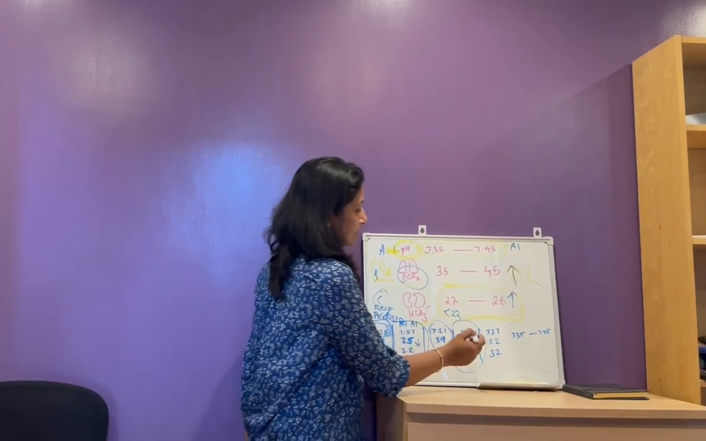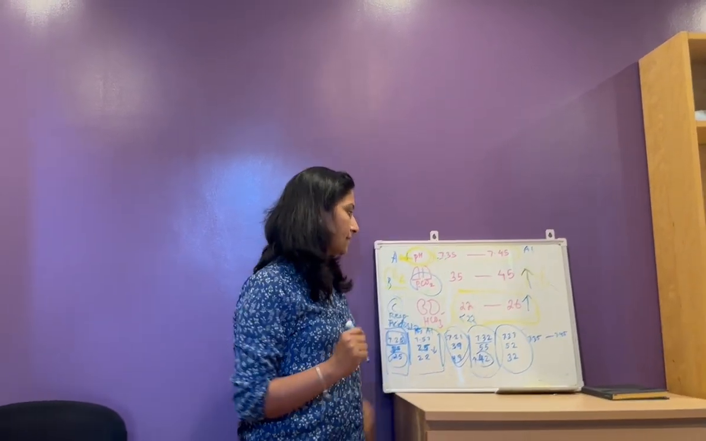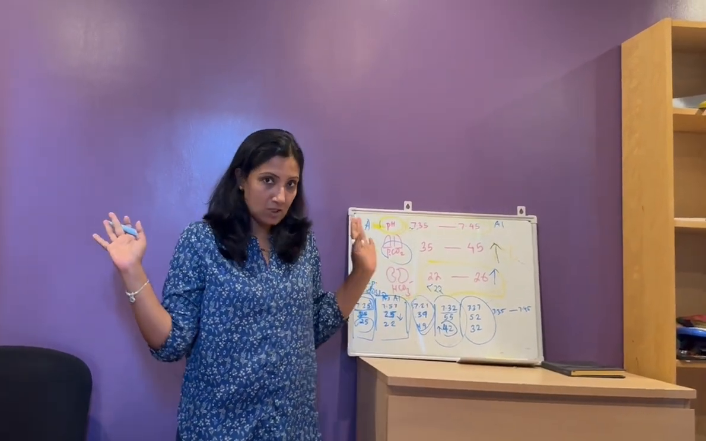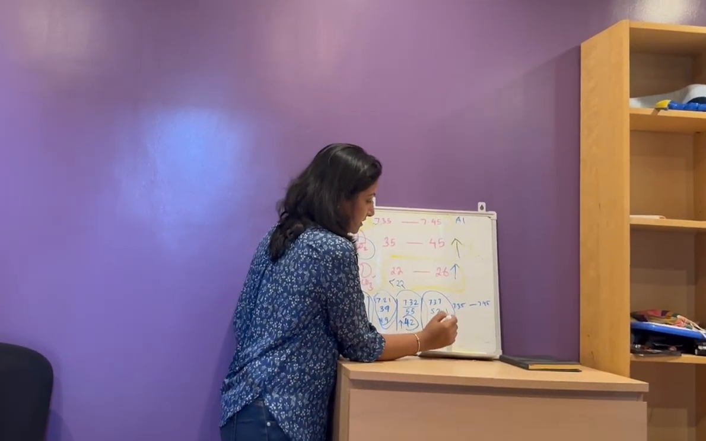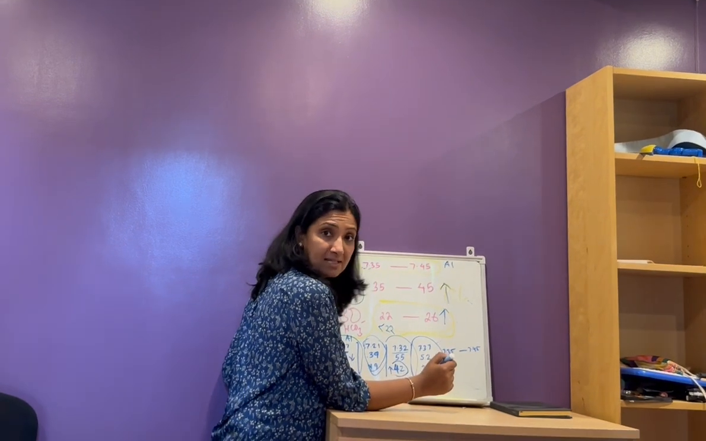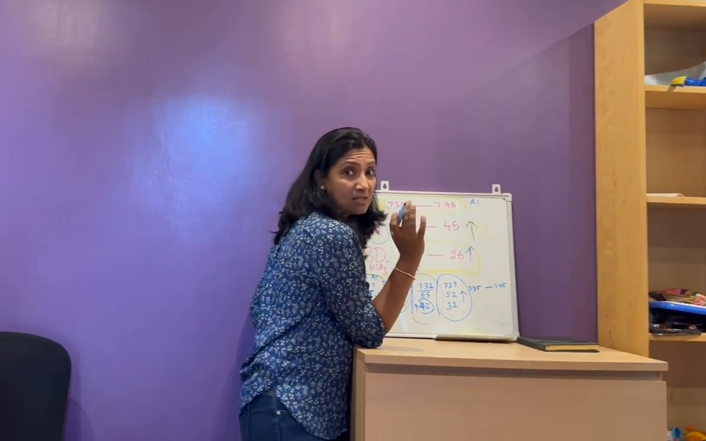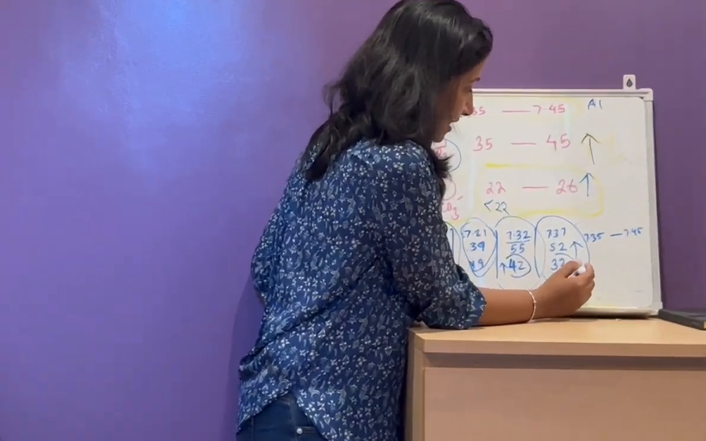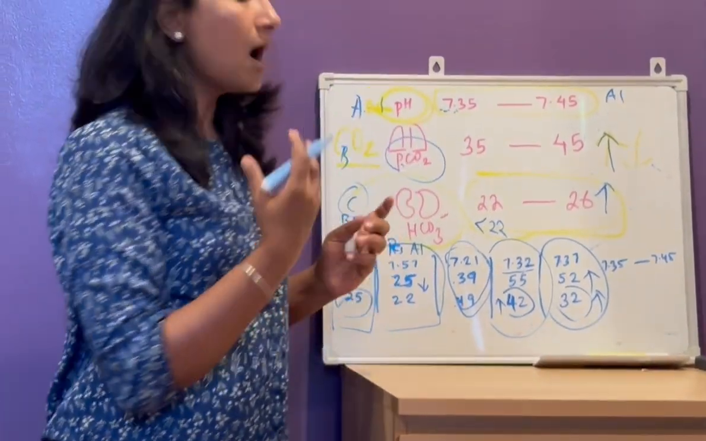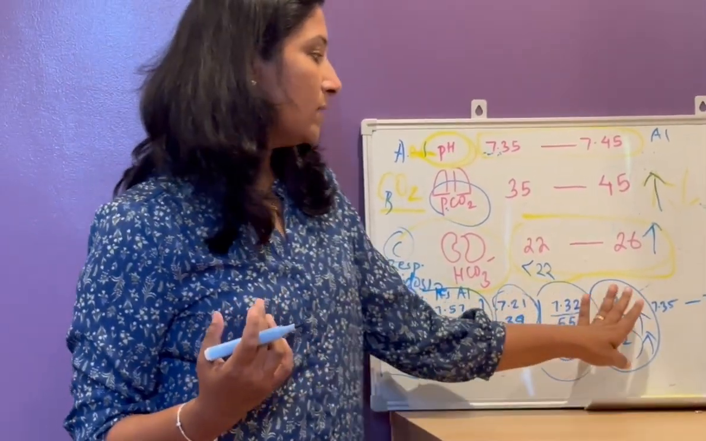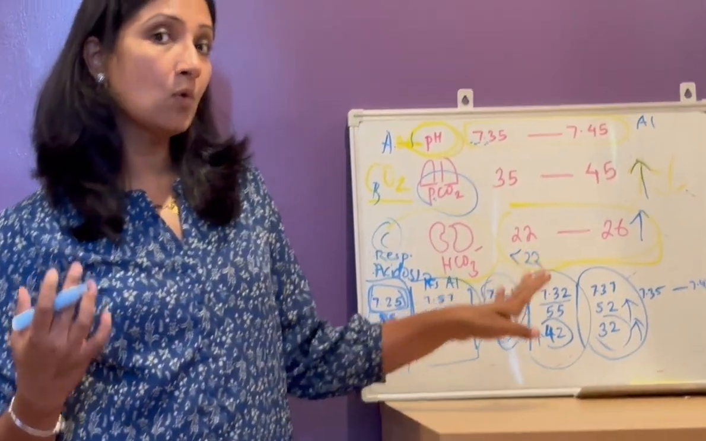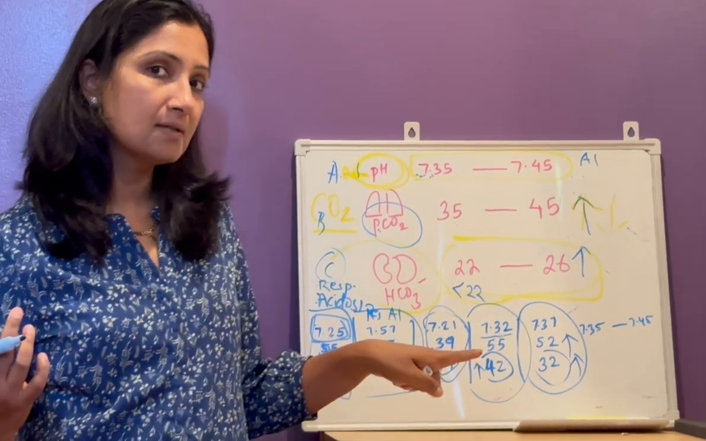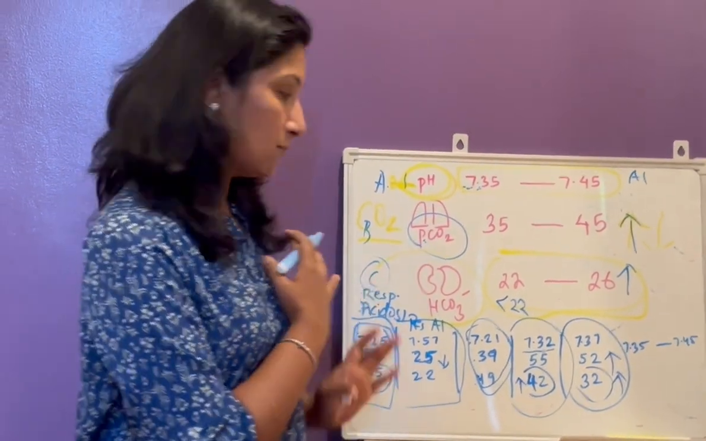The last scenario is 7.37. So this is neither acidosis nor alkalosis. The pH is normal, but the CO2 is high. That means there was acidosis, right? And the bicarbonate is also high. Now, how do we determine? Since the pH is normal, we know that it is compensated. But looking at the second and third parameters, we also know there was some abnormality.